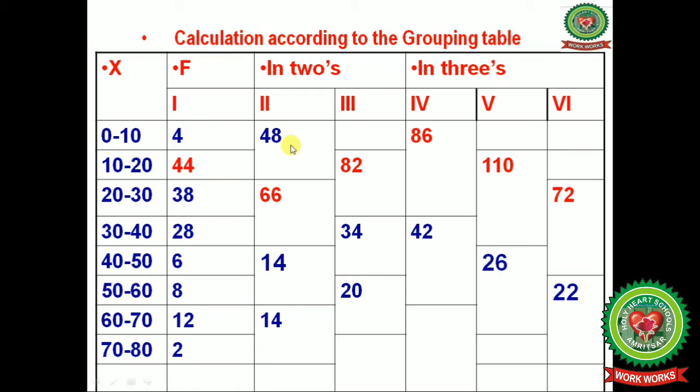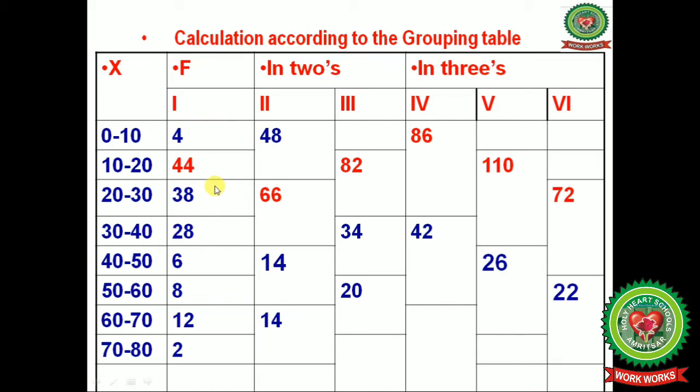a group of 2s of the frequencies given: 44 plus 4, 48; 28 plus 38, 66; 8 plus 6, 14; 12 plus 2, that is 14, and mark the highest frequency. In the third column, leave the first frequency, then add the next two, that will give you 82; 28 plus 6 will give you 34; 8 plus 12 will give you 20, and you will leave the last frequency as there is no grouping.